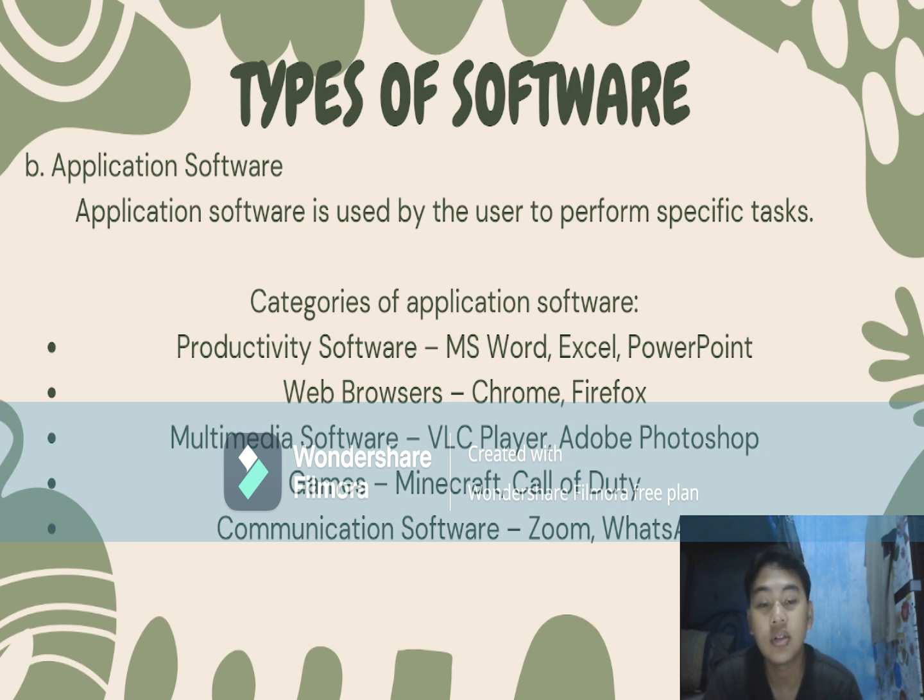Web browsers, like Chrome, Firefox. Multimedia software, like VLC player, Adobe Photoshop. Games like Minecraft, Call of Duty, or something. Communication software like Zoom and WhatsApp.